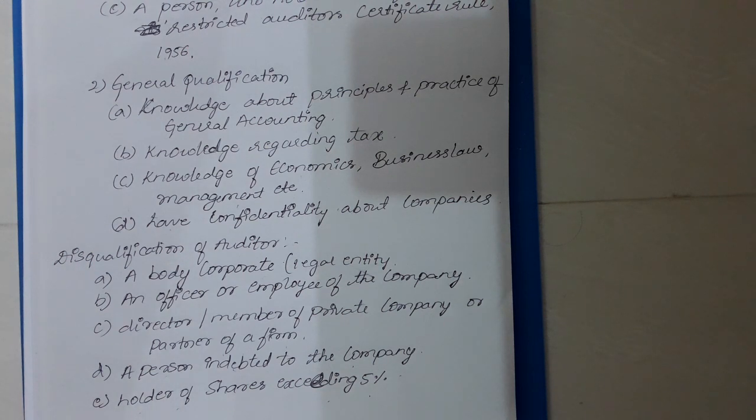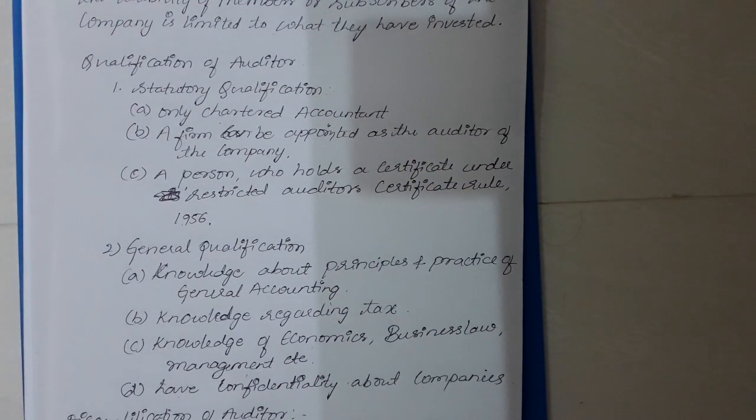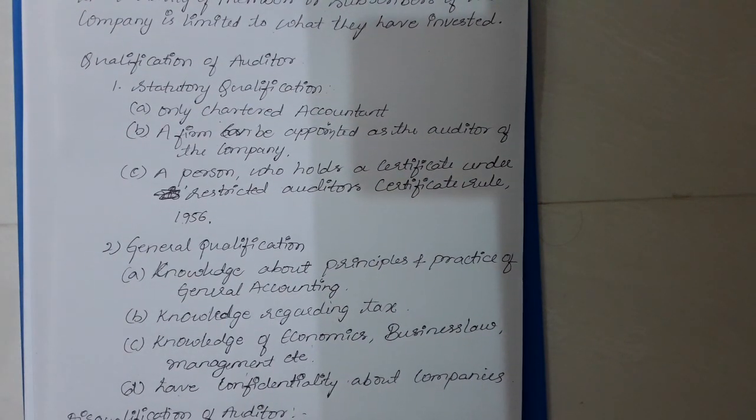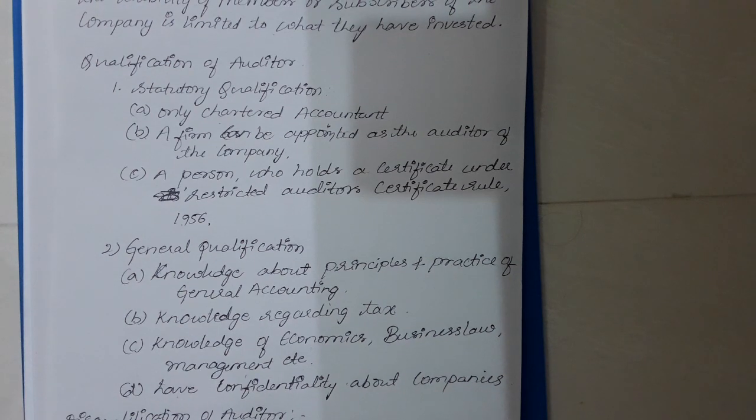Whenever an auditor becomes disqualified after his appointment, on any of these grounds, he is deemed to have vacated the office immediately. So even after appointment, the auditor can be disqualified, and he can be removed from his chair only in the annual general meeting. So this is all about the qualification and disqualification of an auditor for the purpose of auditing a particular company. So thank you.